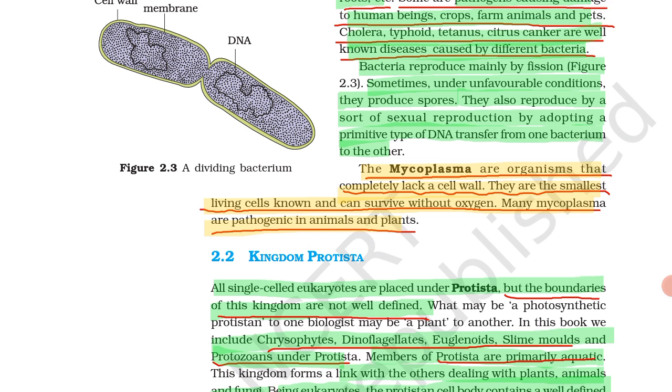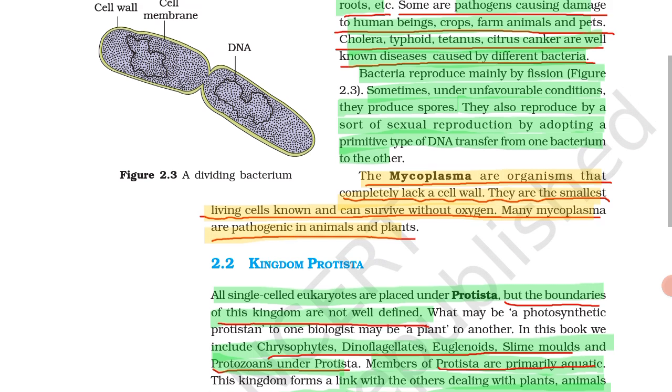Now, mycoplasma. Mycoplasma are organisms that completely lack a cell wall. From this chapter, Biological Classification, this is the most important question they can ask in the exam.